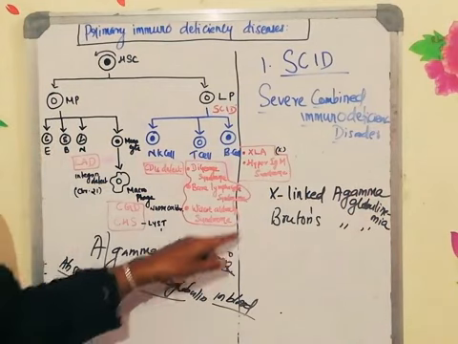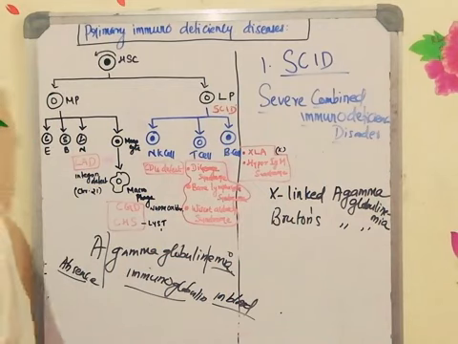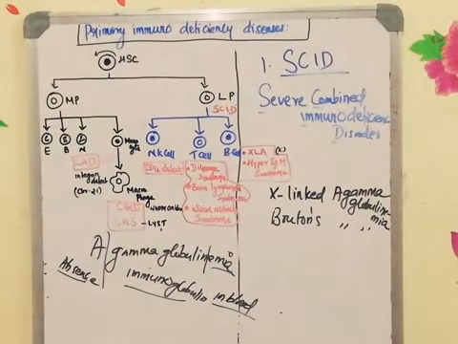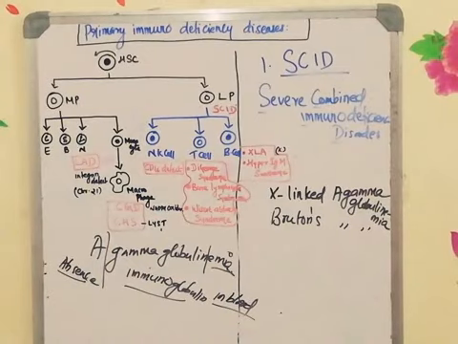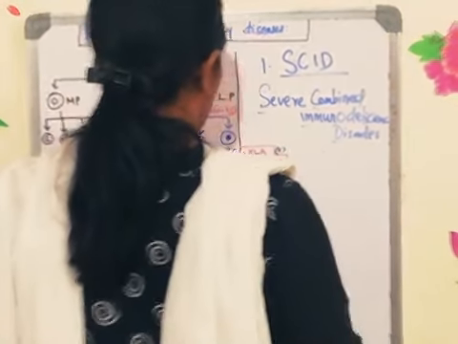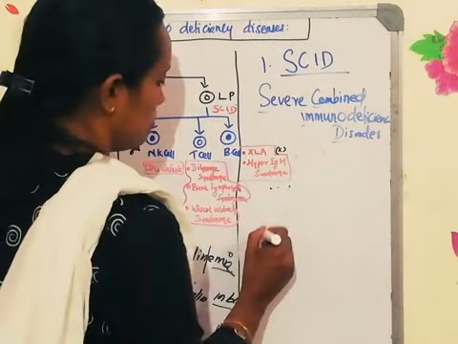Now, this particular disorder is due to a defect in one of the kinase enzymes which is involved in the activation of the B cell. That kinase enzyme is known as BTK. BTK stands for Bruton's tyrosine kinase enzyme. With a small pathway, not in detail, I will just tell you what exactly happens in the case of agammaglobulinemia. So, this is the B cell membrane.